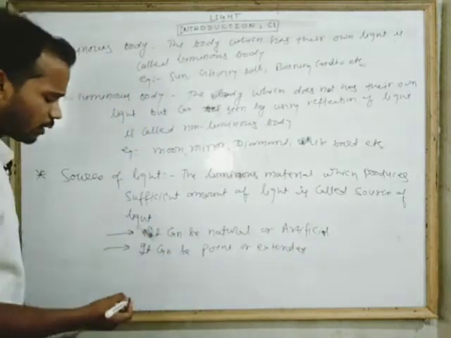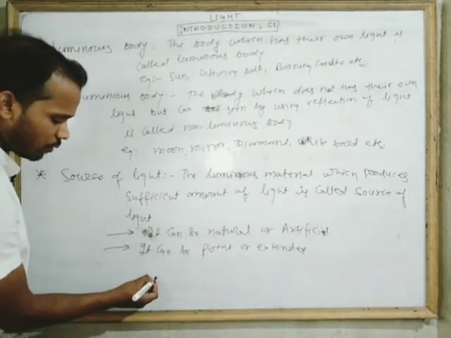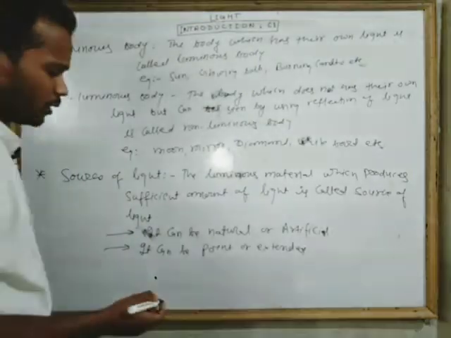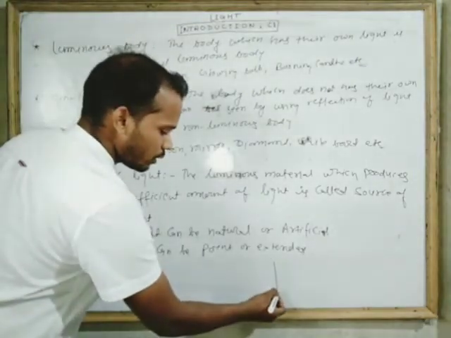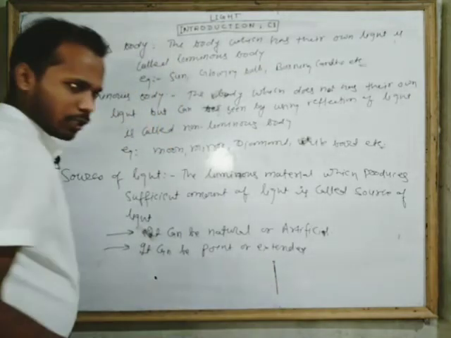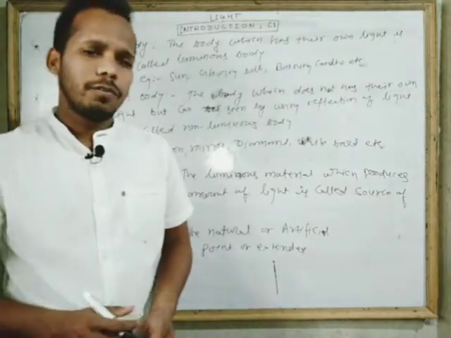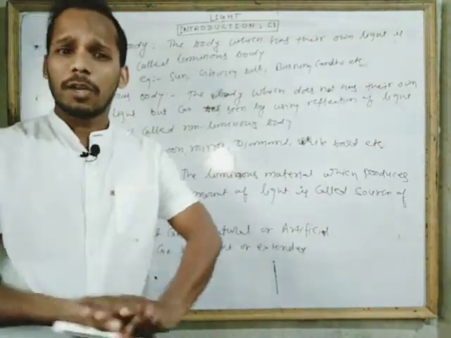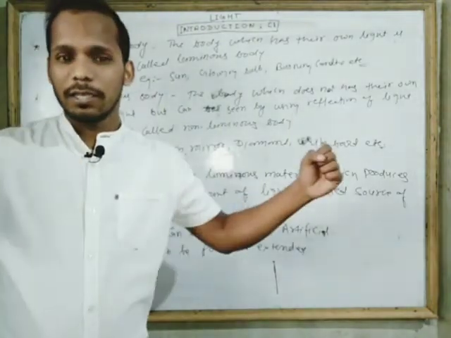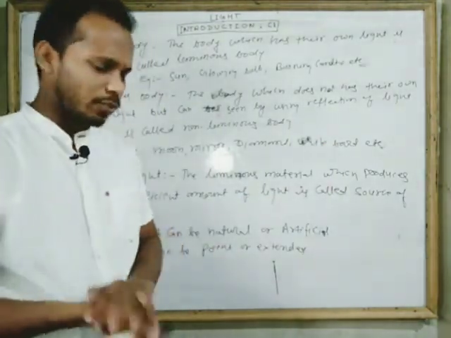Point source. What is a point source? The source which is smaller in size is called a point source, and the source which is longer in size is called an extended source. Like we can say the flashlight of a mobile is a point source, and the tube light in the room is called an extended source.